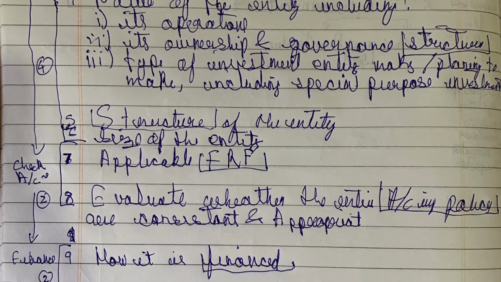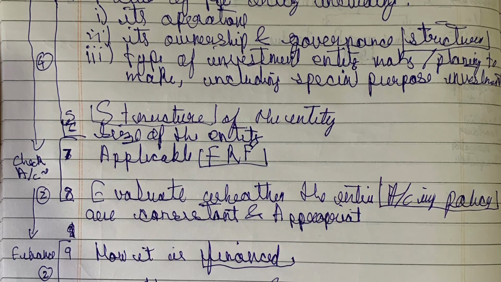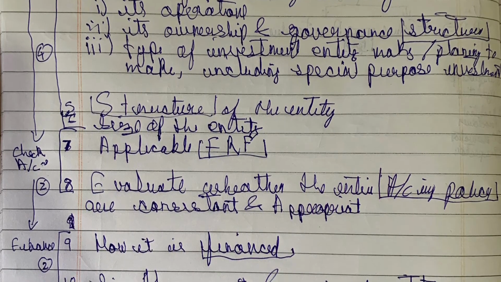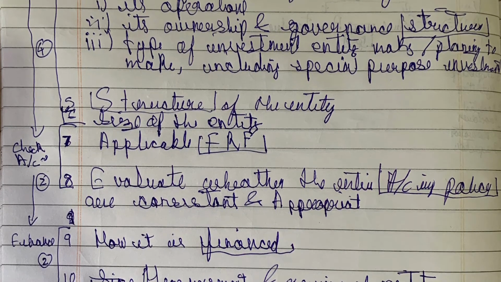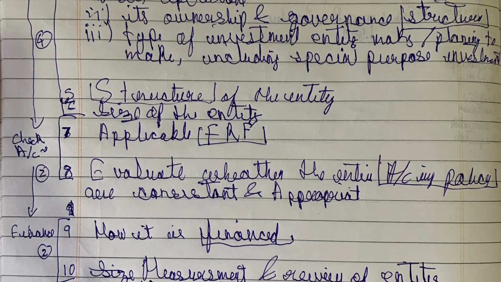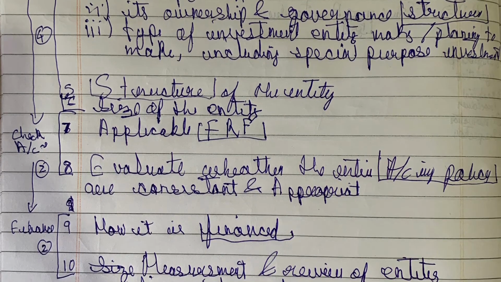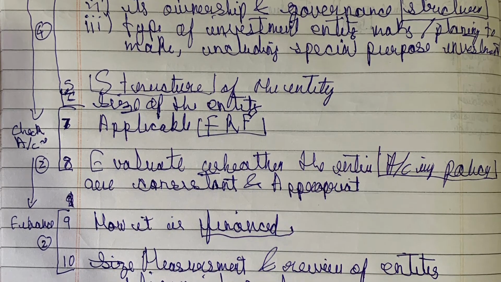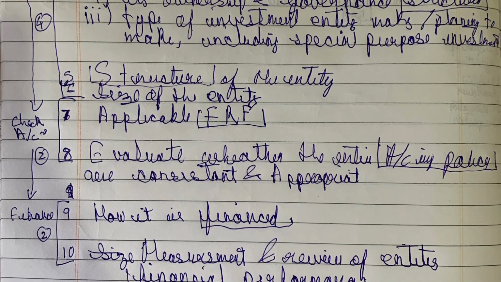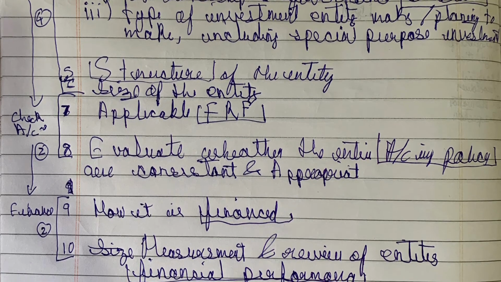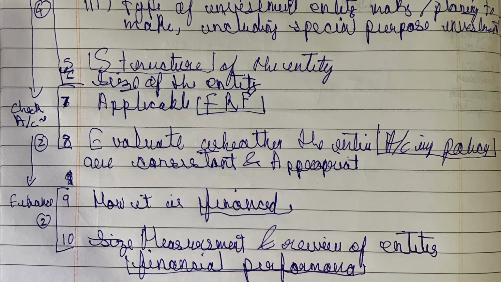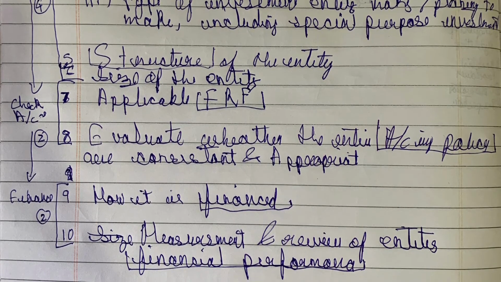And to understand all this business, we should also check the accounts, the applicable FRF. What is the applicable FRF? Evaluate whether the accounting policies are consistent and appropriate. And next, how it is financed. Finance is very important, so we should check how it is financed. Measure and review the entity's financial performance. We should measure and review the entity's financial information.